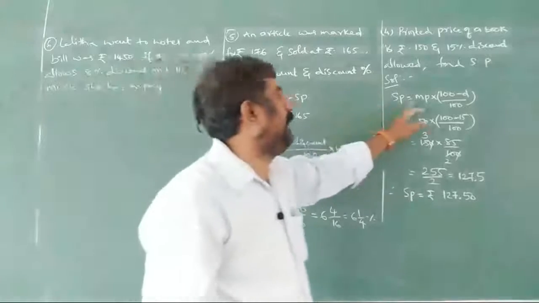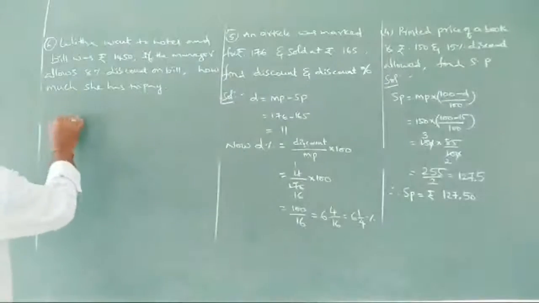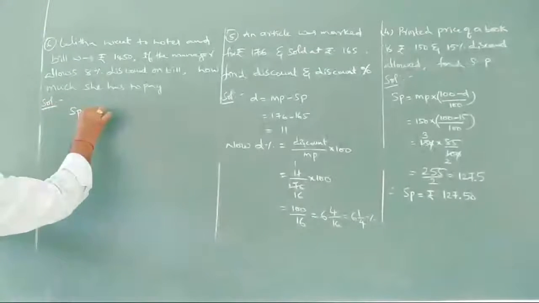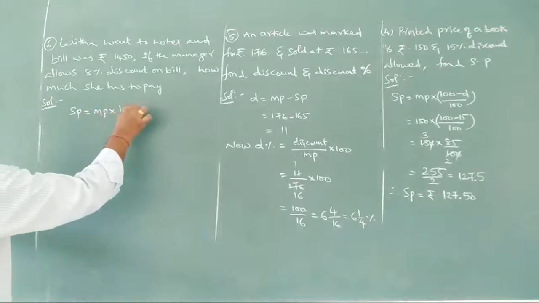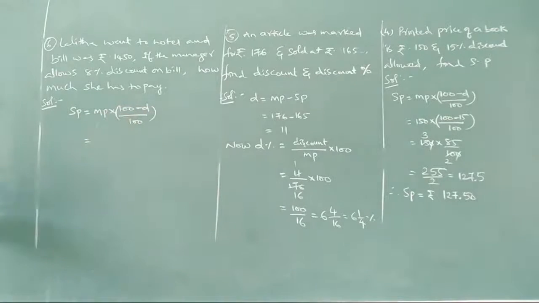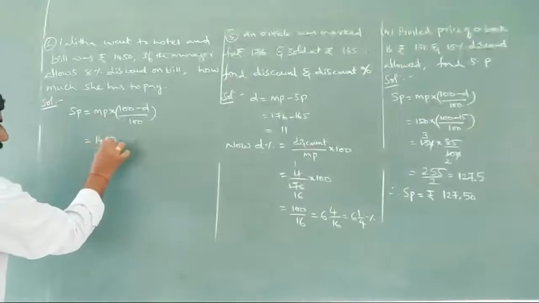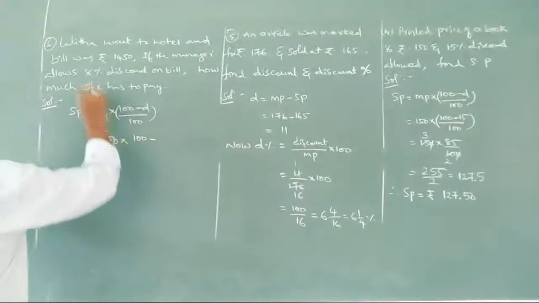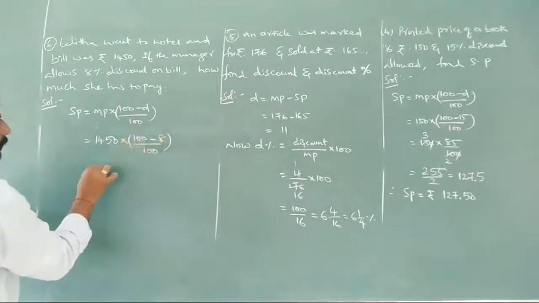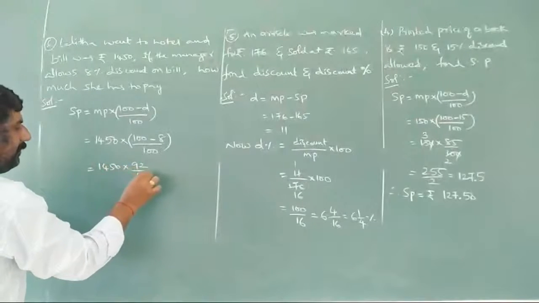SP is equals to MP into (100 minus D) by 100. The same formula we'll write here. SP is equals to MP into (100 minus D) by 100. What is MP? The original bill, 1450, into 100 minus the discount percentage 8, by 100. That is 1450 into 92 by 100.